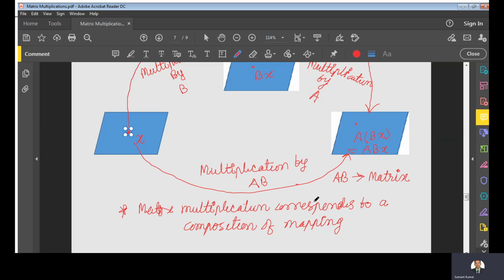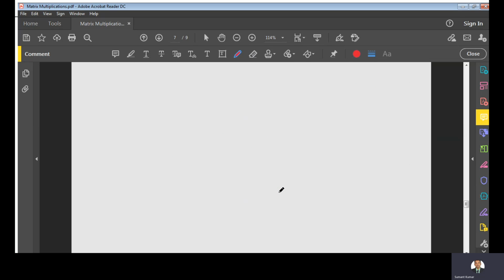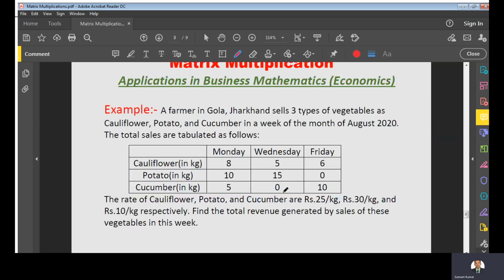Now finally we reach here. We will apply the matrix multiplication to find the product. How will we multiply this? We will use this product in a real life application in business mathematics. Suppose there is a farmer who sells three kinds of vegetables: cauliflower, potato, and cucumber, in a week of this August, and his sales are given in this table.